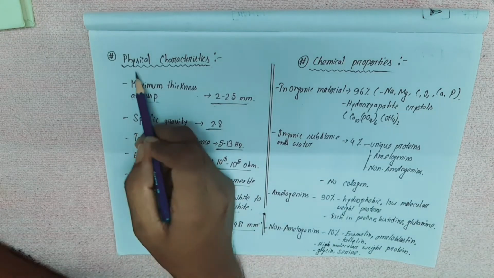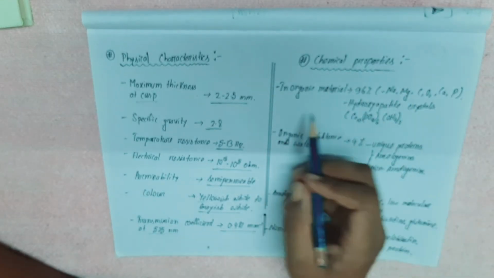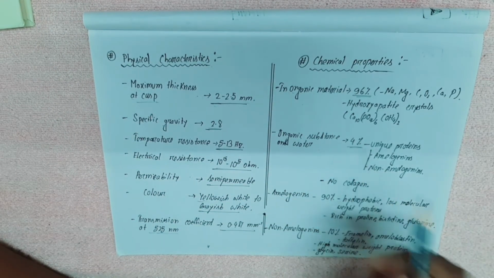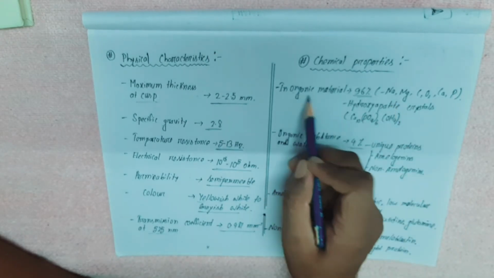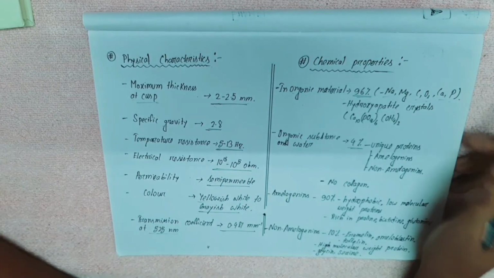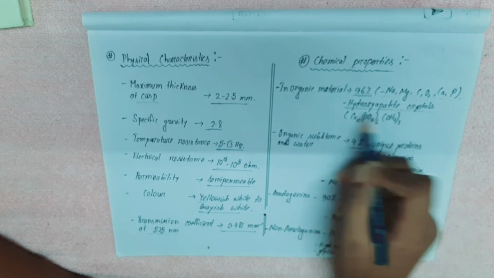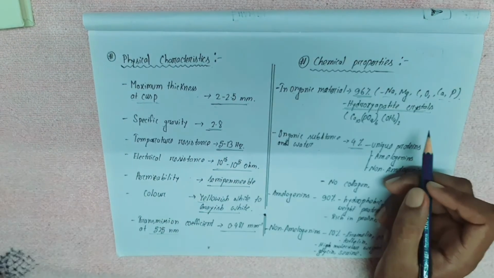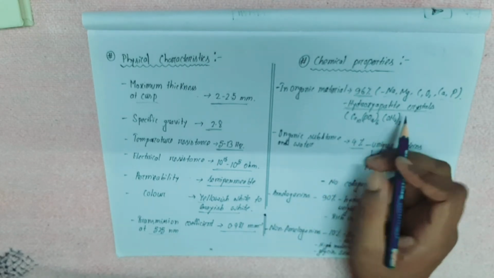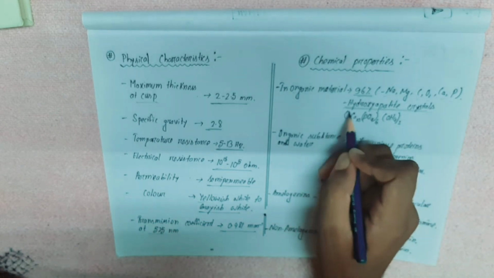So we have discussed the physical characteristics, and now we discuss the chemical properties. Inorganic materials are 96% and organic substance 4%. Among the inorganic materials there are sodium, magnesium, carbon, oxygen, calcium, phosphate, etc. present, but the most important thing is hydroxyapatite crystals. This comes many times in exams, and you also have to know its formula: Ca10(PO4)6(OH)2. Okay guys, so this is the formula.